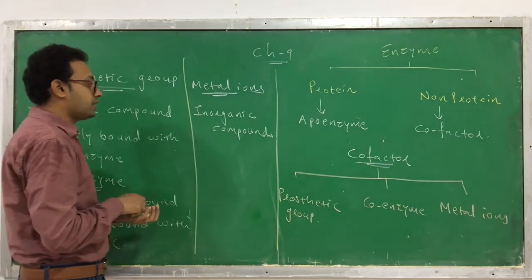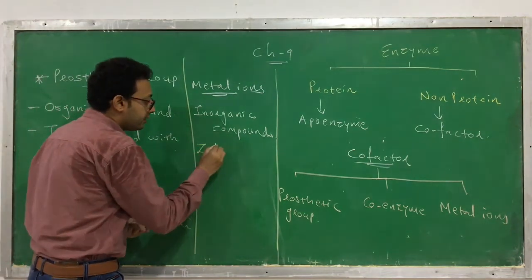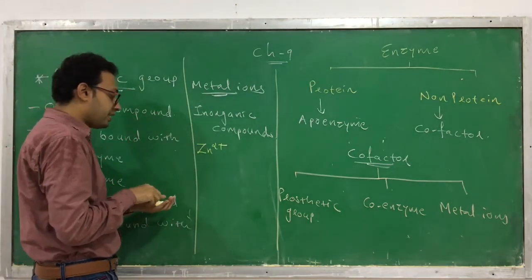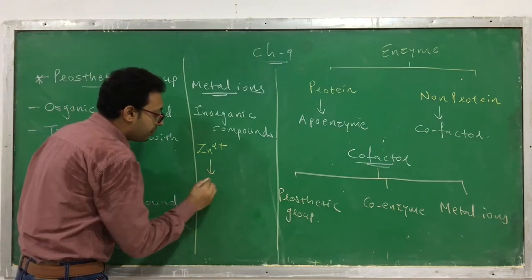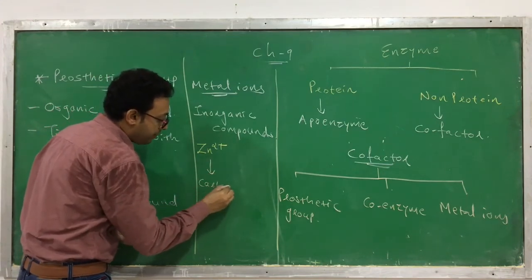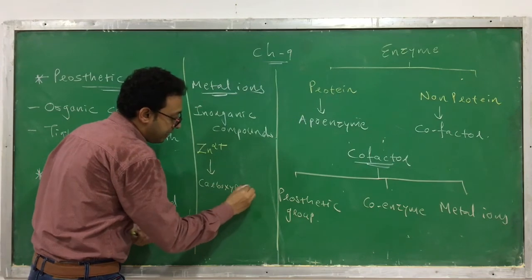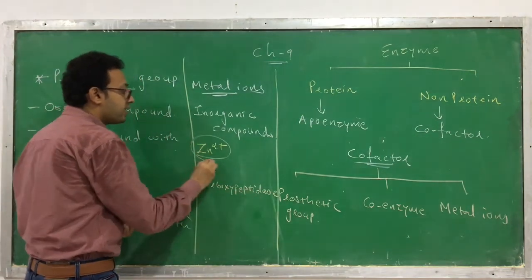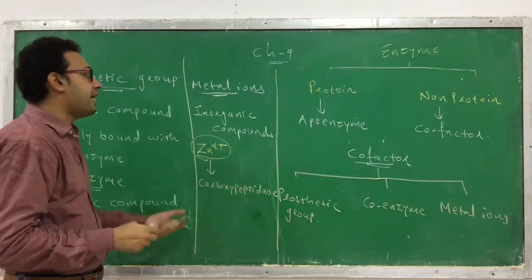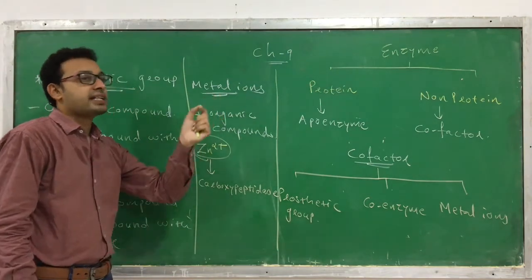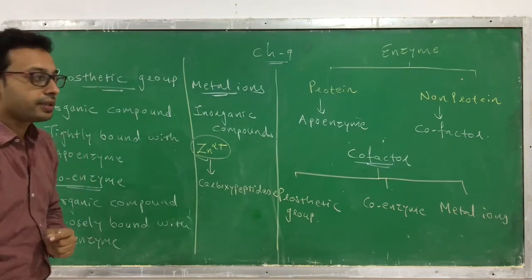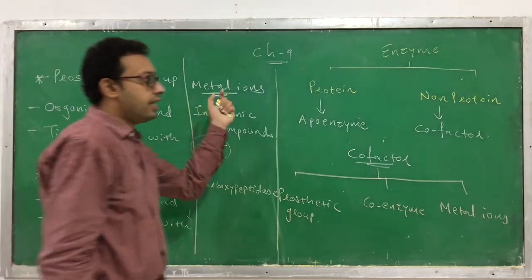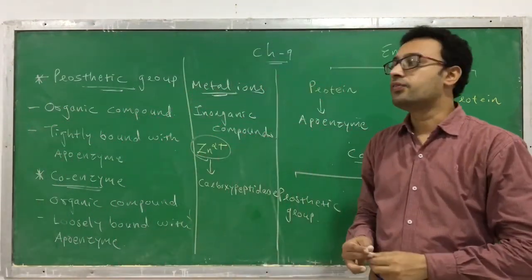I will tell you an example. Zinc, Zn+2, is a metal ion. This metal ion can act as a cofactor for the enzyme called carboxypeptidase. In this enzyme, carboxypeptidase, the metal ion zinc, Zn+2, can act as a cofactor. So the metal ion can also act as a cofactor. These are the three: prosthetic group, coenzyme, and the metal ion. They can act as a cofactor.